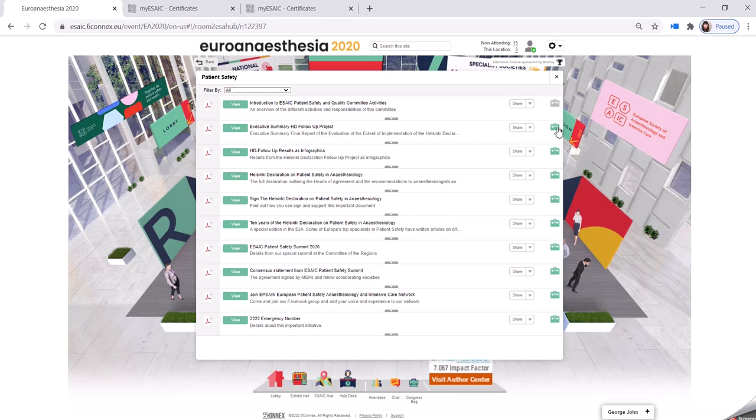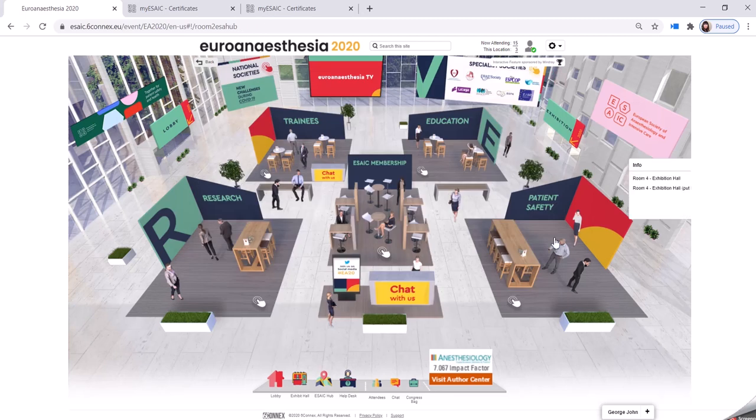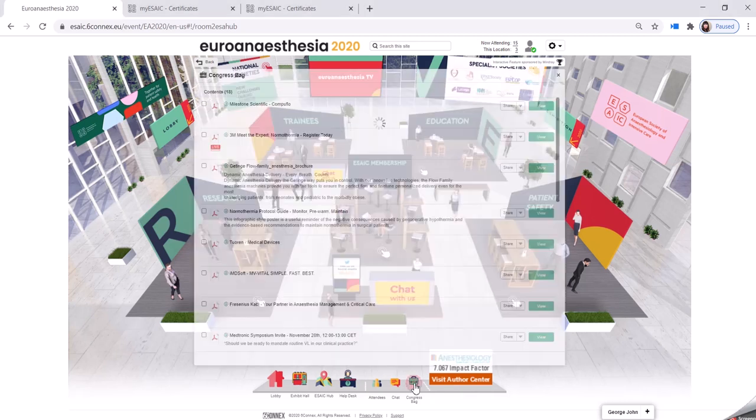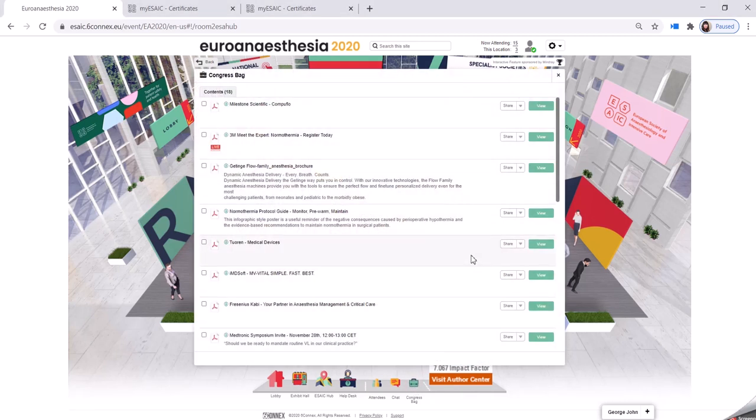In the corner, you'll see these little bags. This is your Congress bag. By clicking on the icon, you will add one of these items into your Congress bag. You can also find your Congress bag here in the small menu bar. By clicking here, you can see all of the items that have been added to your bag. You can view them, share them, or remove them.